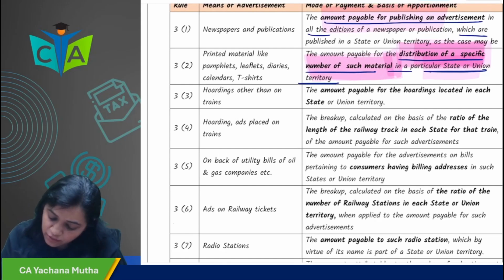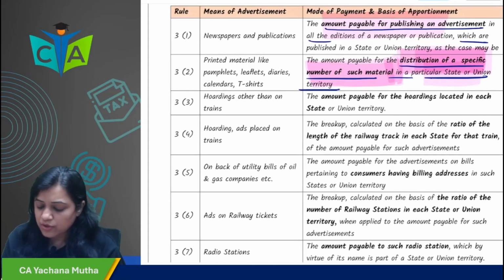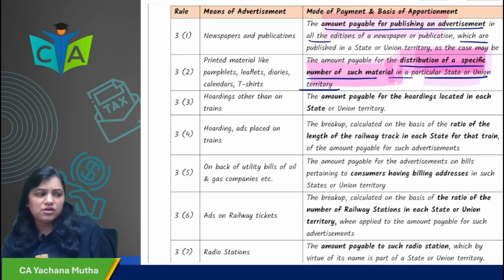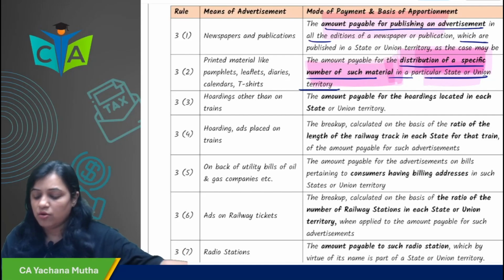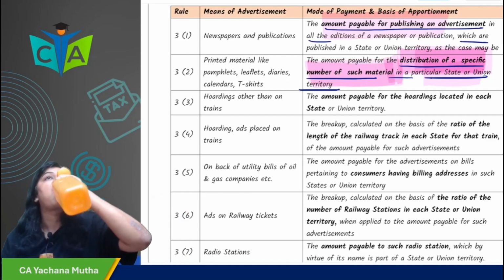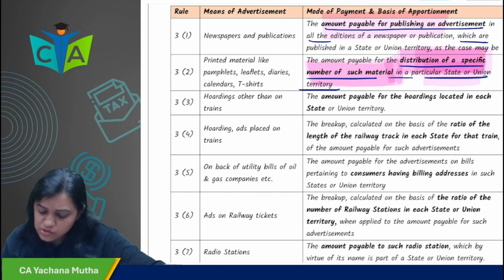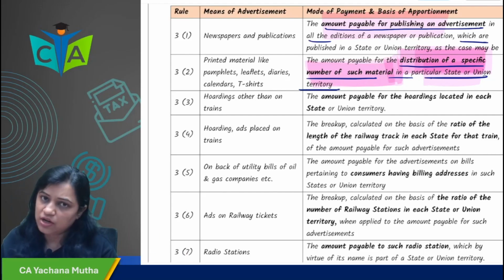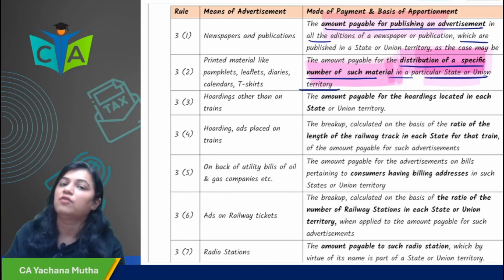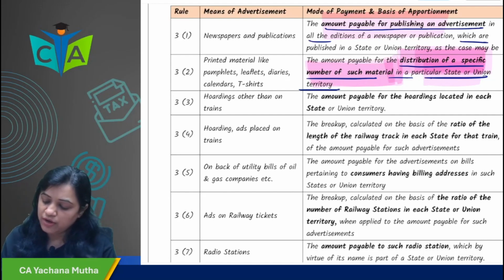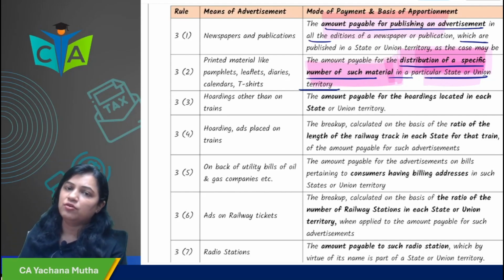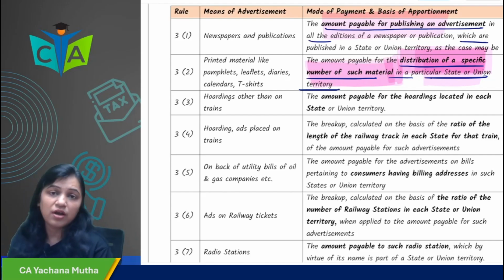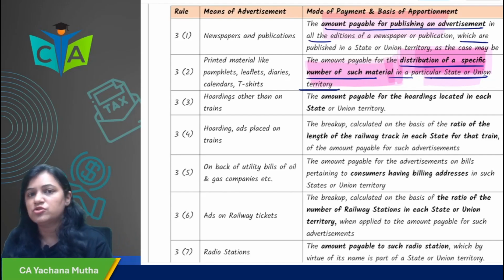Next, hoardings other than on trains. In that case, how would it be apportioned? The amount payable for hoardings located in each state, whatever amount you are paying, on that basis apportionment would be done. So I am giving ads on hoardings in 2 states, for example, Tamil Nadu and Karnataka. The place of supply would be Tamil Nadu and Karnataka. I am paid 1 lakh for Chennai, Tamil Nadu, and 3 lakh rupees in Bangalore, Karnataka. So it would be apportioned 1:3.